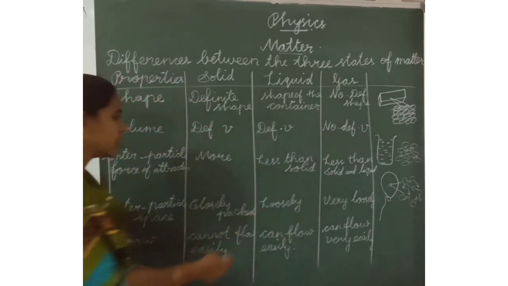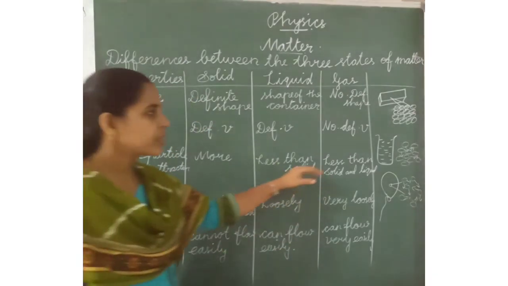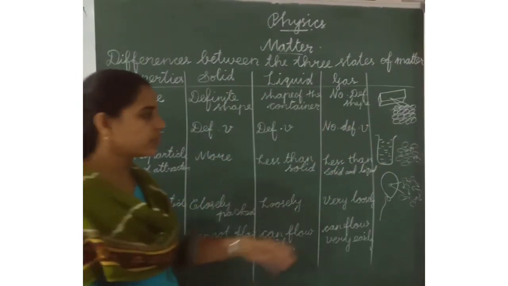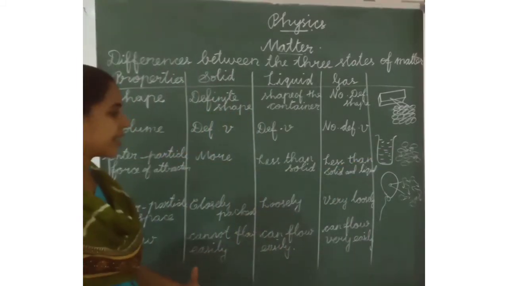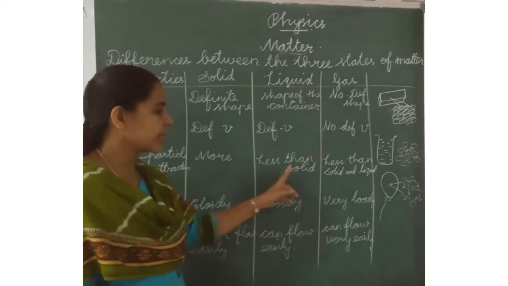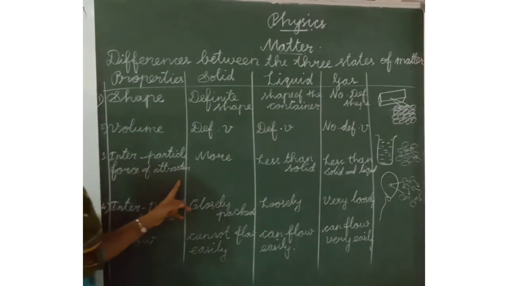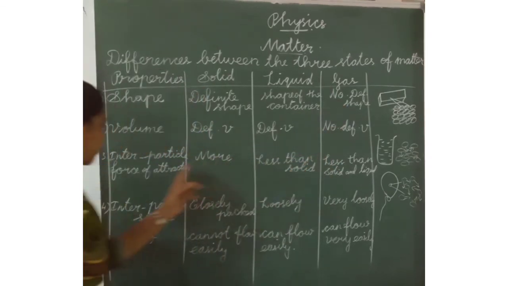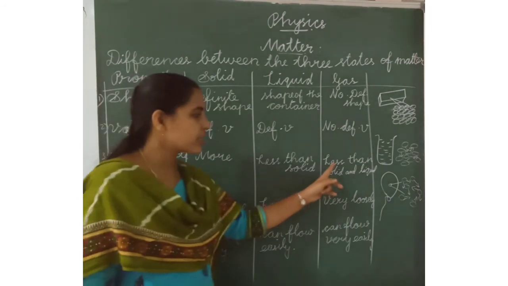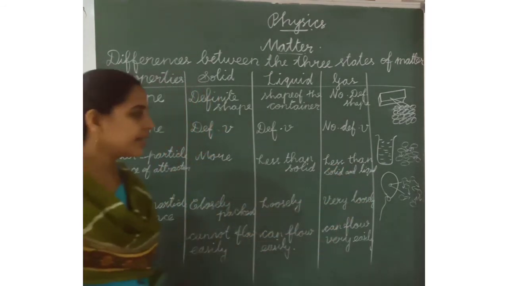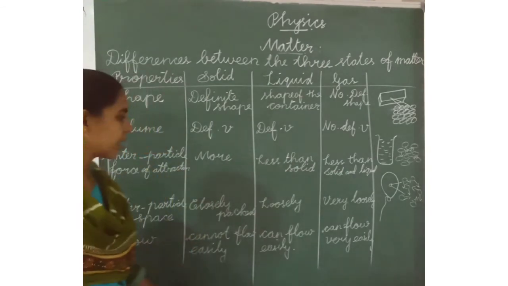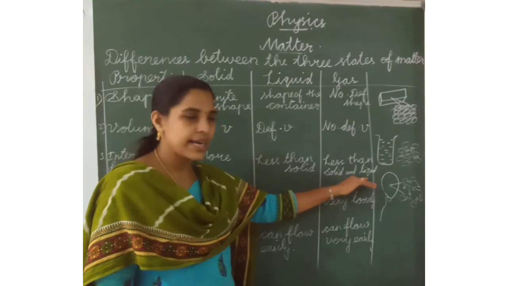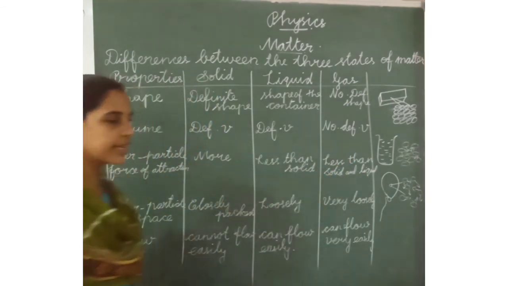Next one is liquid, less than solid, because liquid can flow. When liquid flows, the particles move from here to there. So the interparticle force of attraction will be less than in solids. Then in gas, the interparticle force of attraction is less than in solids and liquids. It will be the least. So here: more, less, least.